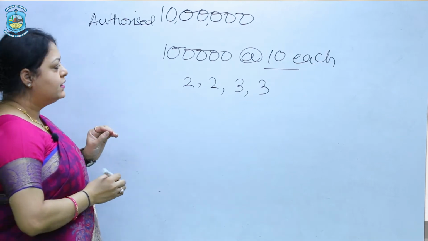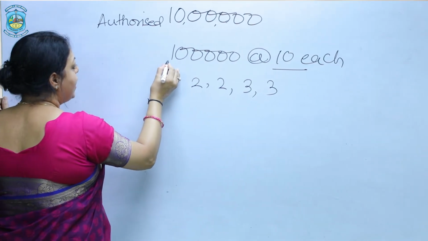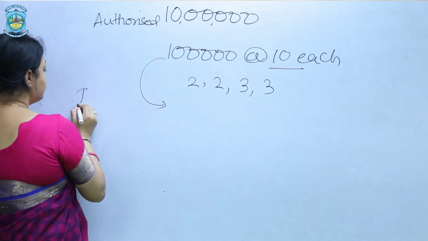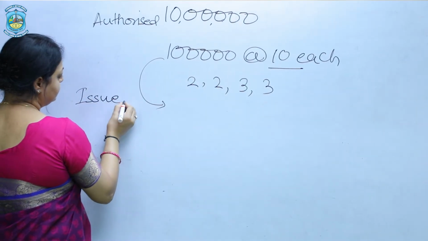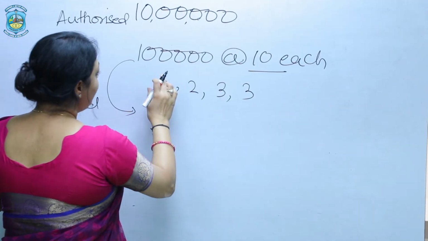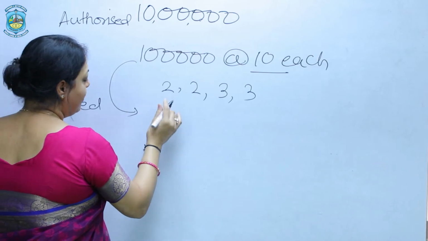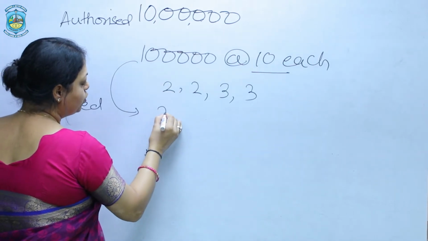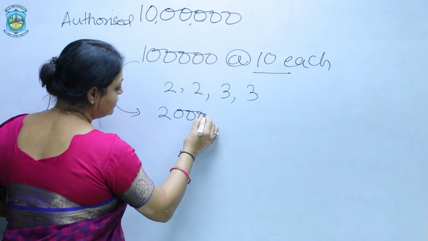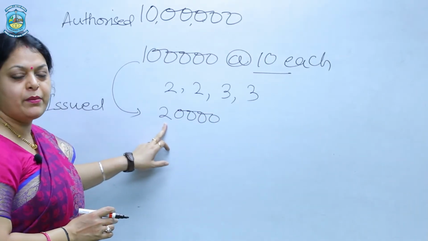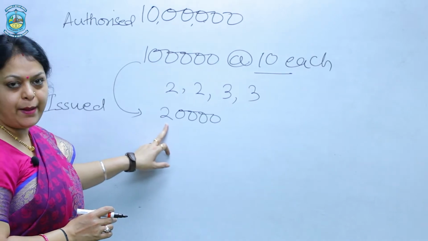Now after that, the company will issue part of the capital. So this is known as the issued capital. Suppose out of this 1 lakh shares, the company has issued 20,000 shares. So on these 20,000 shares, when the company calls the money, this will become the issued capital.